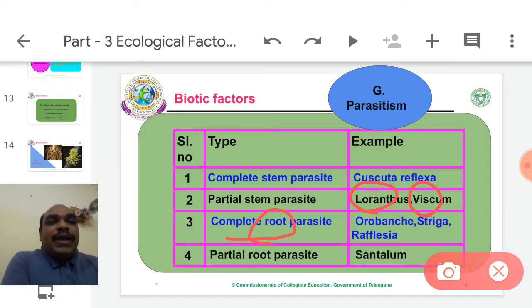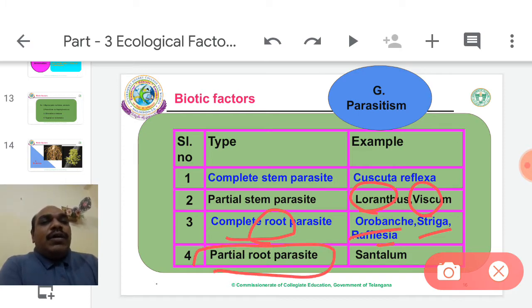Now, why are these parasitic plants called parasites? Because they lack roots of their own, they steal materials from another plant. These plants grow on the root of another plant, and that is called complete root parasite. Examples: Orobanche, Striga, Rafflesia. Remember Orobanche.